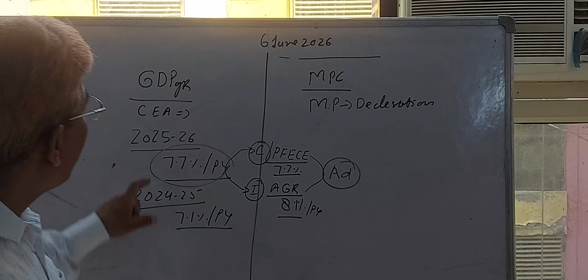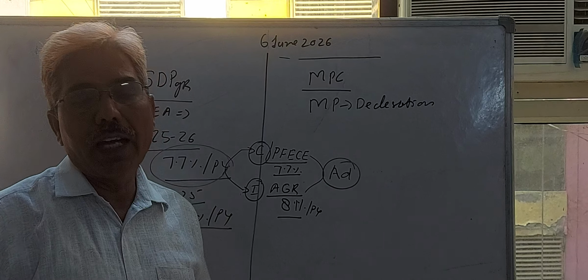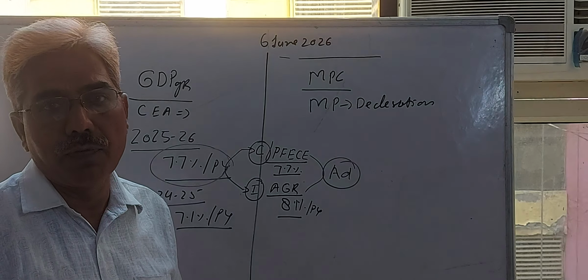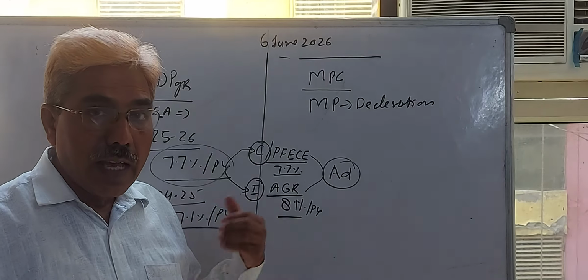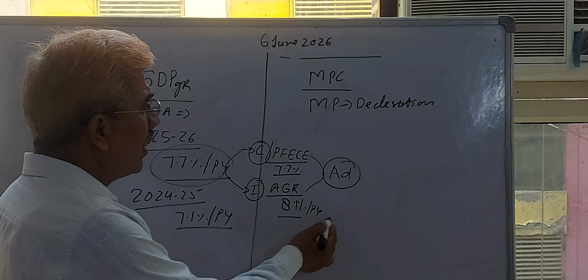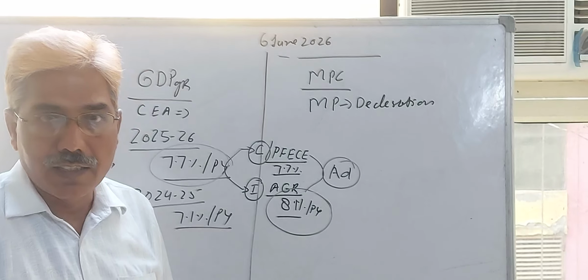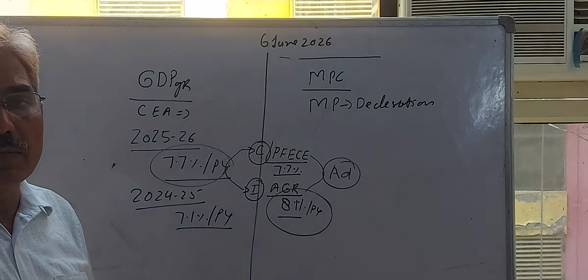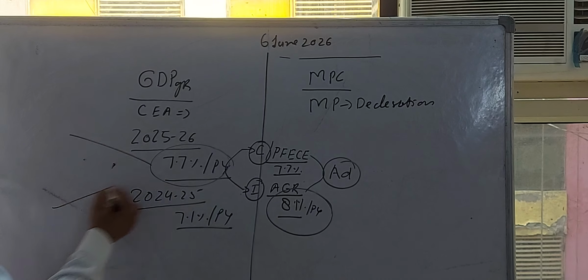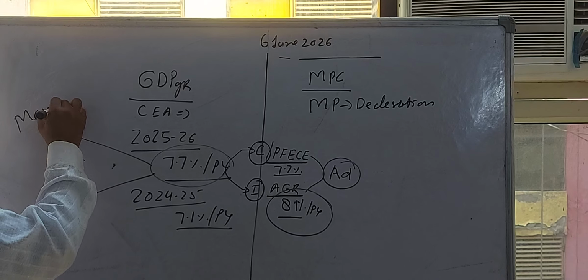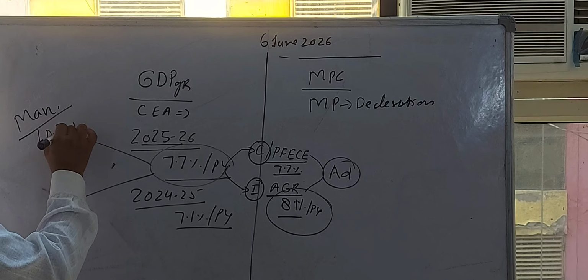Now we are clear why this growth rate is high. On one side I explained the macroeconomic fundamental: aggregate demand is higher, which is responsible for this, or you can say demand-led growth in our economy, as well as supply-led growth, because the 8.1% capital formation rate in our economy is higher than our private final consumption expenditure. That's why our economy is growing, and this is contributed by manufacturing industries, whose growth rate during this year was 10.3% per year.